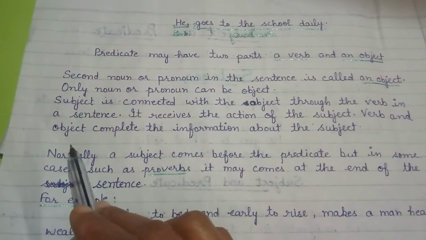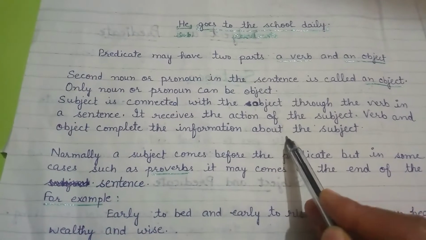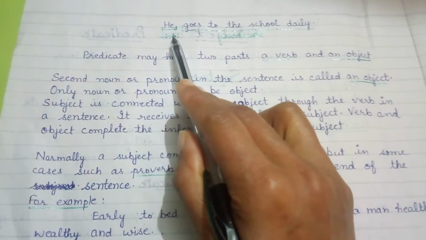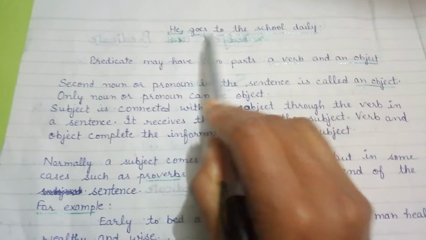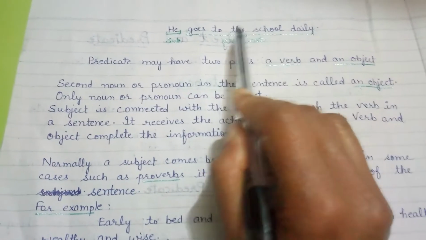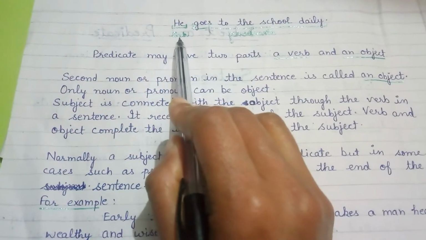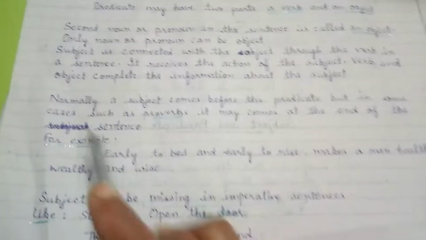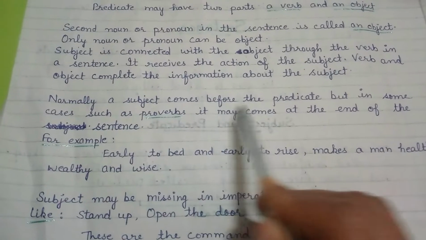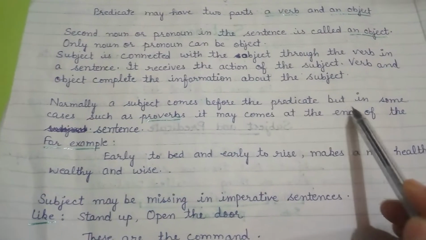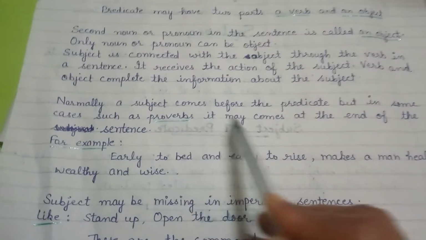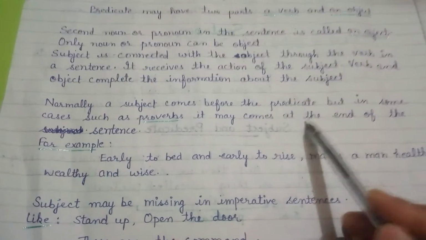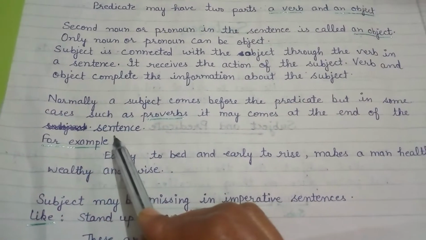Verb and object complete the information about the subject. Here is the information about the subject, that he goes to the school daily. Normally, a subject comes before the predicate, but in some cases, such as a proverb, it may come at the end of the sentence.